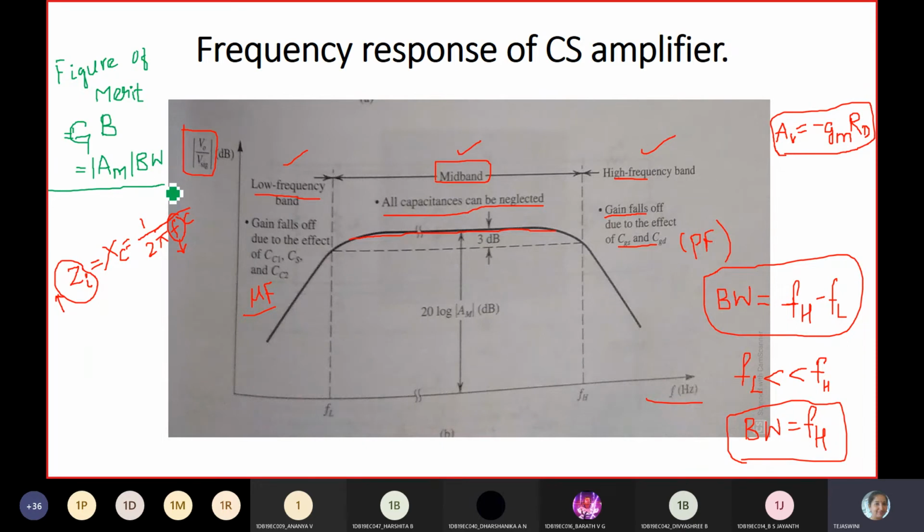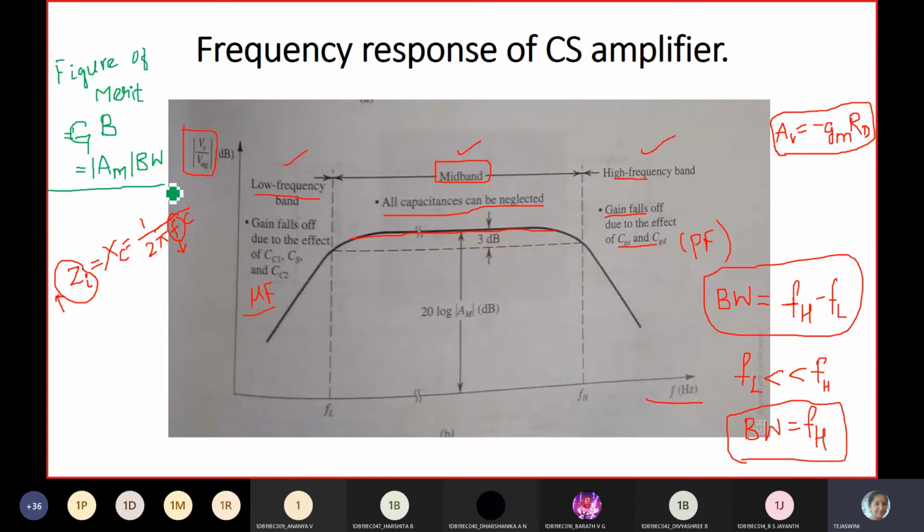Mid-band is the useful frequency band of an amplifier. Why do we prefer mid-band? Because the gain is constant throughout the wider range. If you want a good amplifier, it has to have a stable or constant gain throughout the range. That can be done in mid-band, not in the low frequency band or the high frequency band.